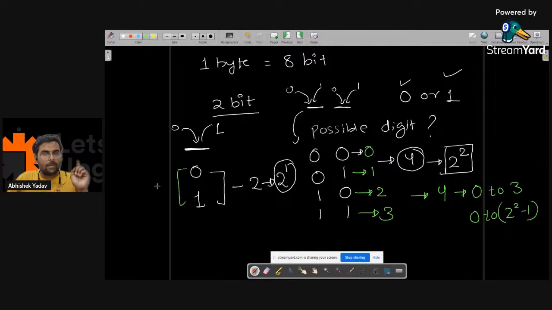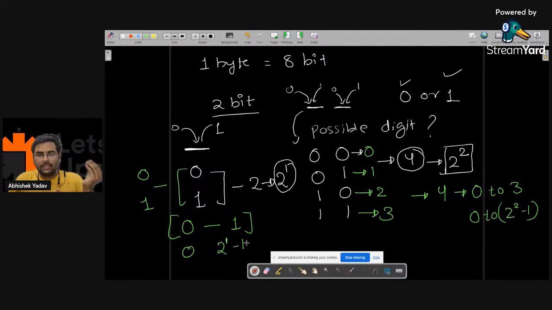Similarly here also, this is 0 and this is 1. That is, I can generate two possible digits and it will start from 0 and the last number is 1. That is from 0 to 2 to the power 1 minus 1. Everyone is getting the concept?